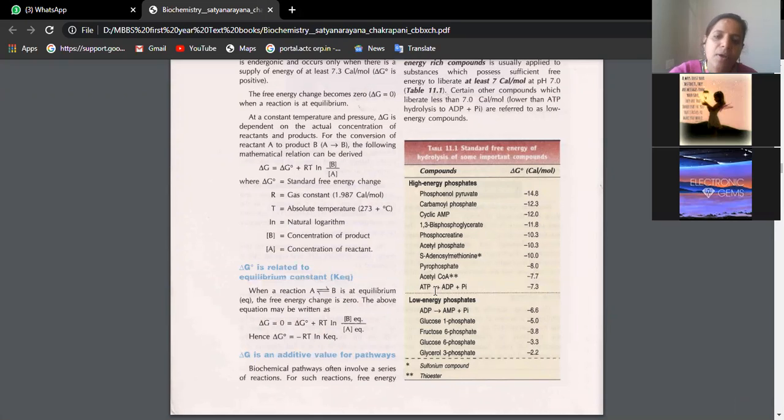One ATP molecule will generally give 7.3 calories per mole of energy. So whatever molecules give energy more than ATP, that is more than 7.3, they come under high energy phosphates or high energy compounds. Whatever molecules give energy less than 7.3, that is below ATP, they are generally considered low energy compounds.